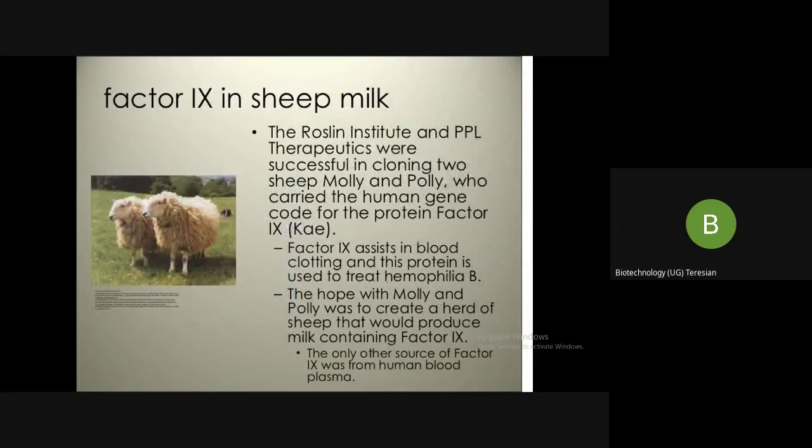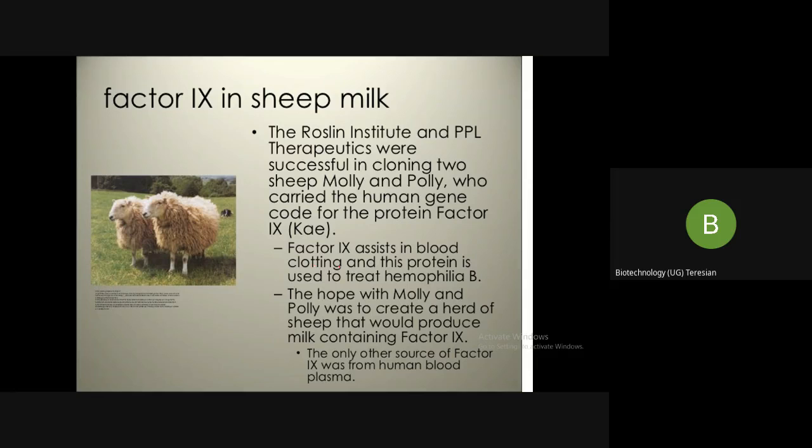And lastly, we shall see the Molly sheep. The Roslin Institute and PPL Therapeutics were successful in cloning two sheep, named Molly and Polly, who carried the human gene code for the protein factor 9.